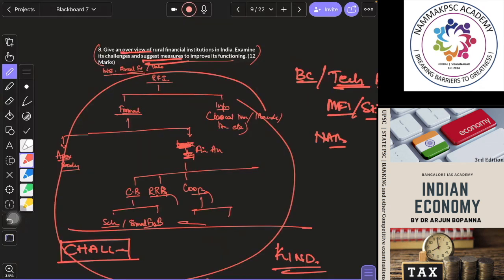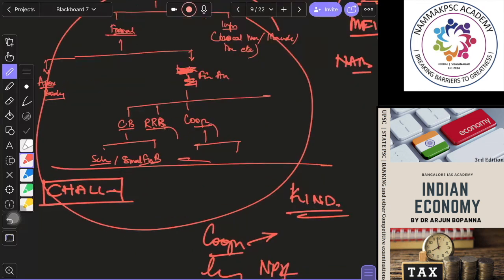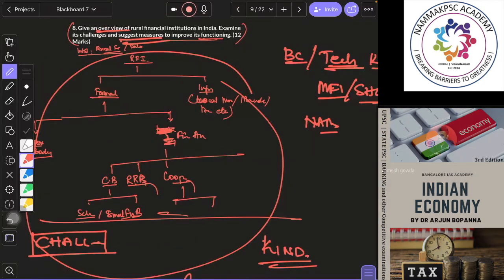So what are the measures to improve the functioning of financial institutions? Institutional reforms, use of technology, things like that can be added. Is that okay, guys? So this is about the overview of financial institutions, challenges and suggestions.